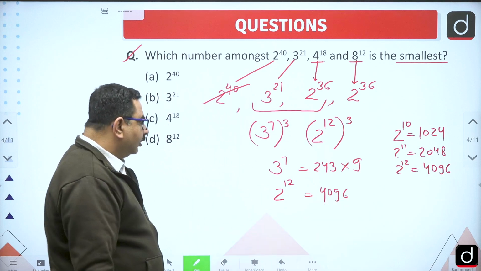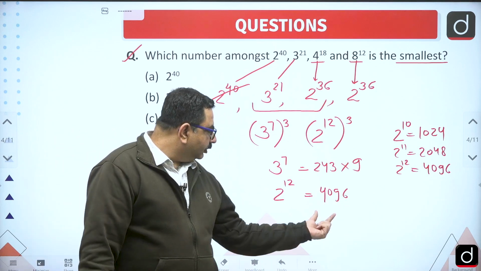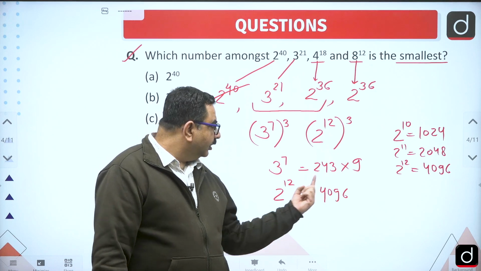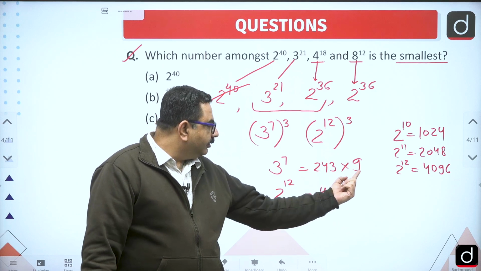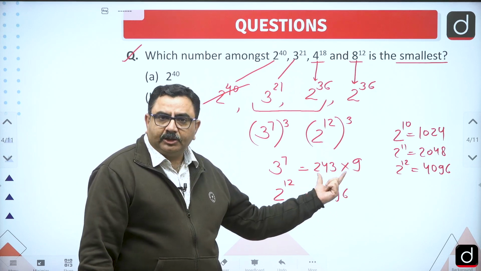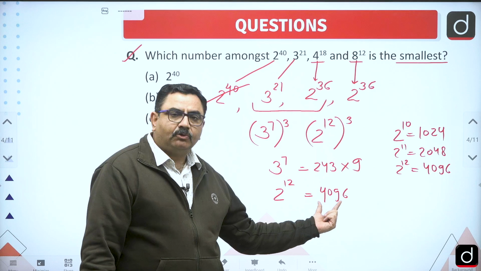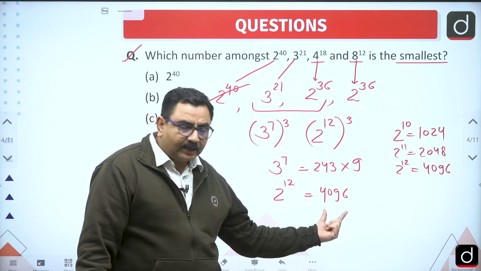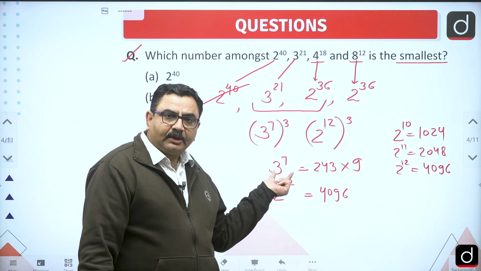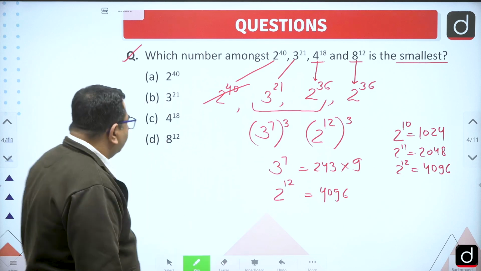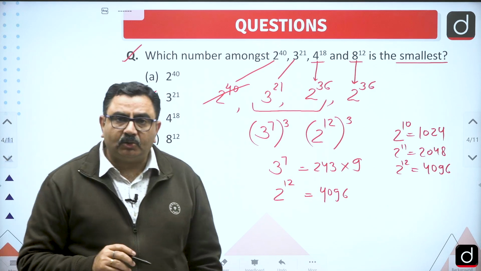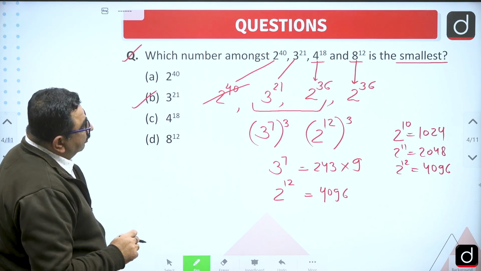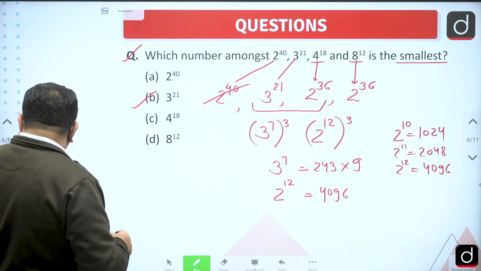Now again when you compare these two, obviously, suppose if this would have been 300 also, then it will be 9 into 300, that is only 2700. So this number 4096 obviously is larger. So this 3 to the power 7 is smaller. So what I can say is smallest of all of them is 3 to the power 21, right? Okay, now let's see one or two more questions.